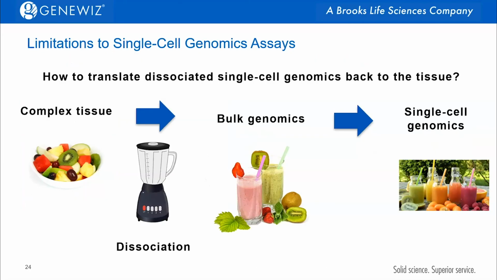Now, of course, there are limitations to single-cell assays. So when we think of our complex tissue or our fruit salad and we go to our single-cell genomics, we're going to be able to tell all of the different kinds of fruit that it's made up of and how much of each particular fruit, but we won't be able to tell where those fruits are in the fruit salad. So we won't be able to know which cells are by which cells when we're thinking of this in this spatial tissue form.